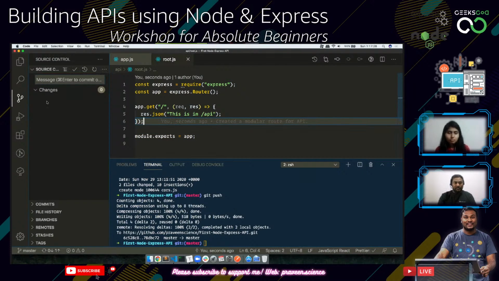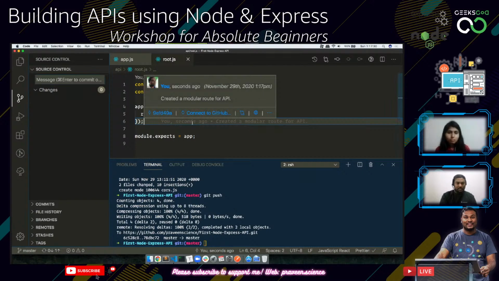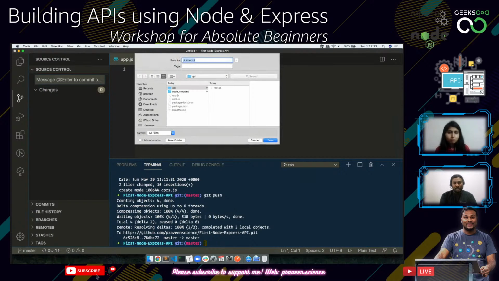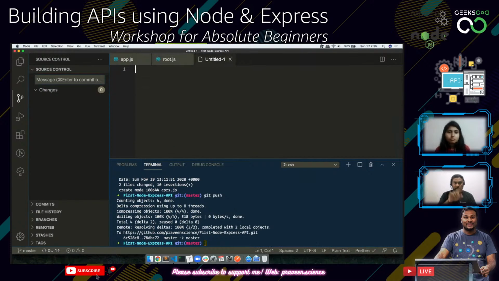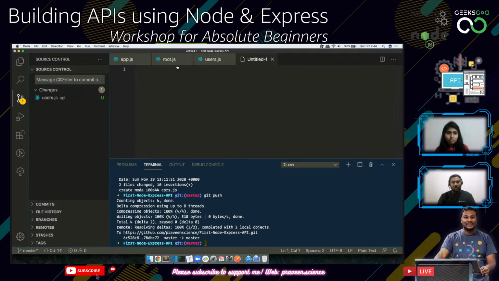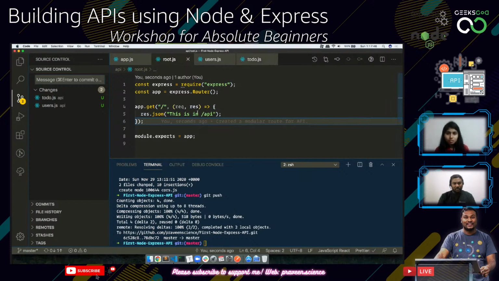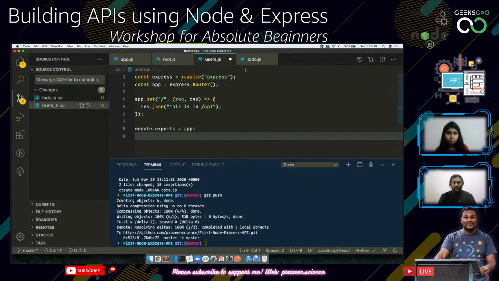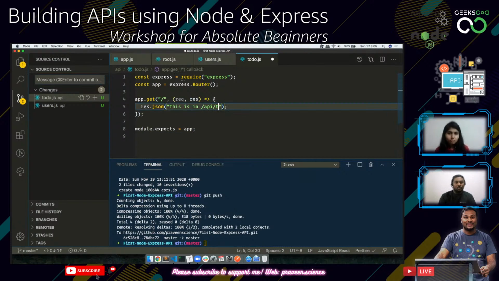Let's say we have /users, something like that. Let's do users.js. So this will be /API/users, and then let's use another one, say todo.js. Okay, we have got two files and we will be doing almost the same thing. Let's save these two and say this is in /API/users, because whatever comes inside this is going to have the whole path here. Then /API/todo.